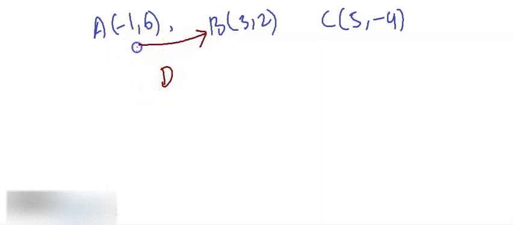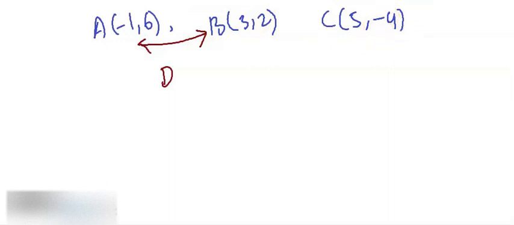So in question 4 it says that 3 points have coordinates. What are those 3 points? The one point is minus 1 comma 6, and the other point is 3 comma 2, and what is the third point? That is 5 comma minus 4. It says that given that D and E are the midpoints of AB and AC, so this is my D, which is midpoint of these two, and it says that E is midpoint of AC.